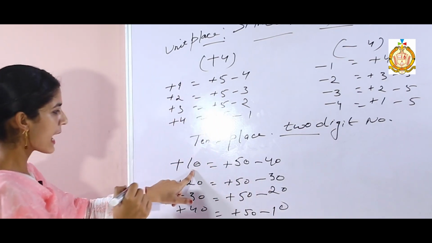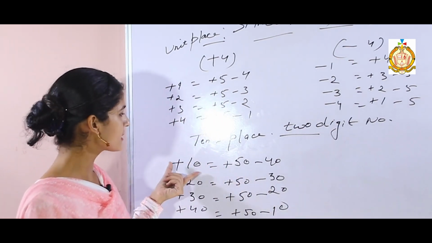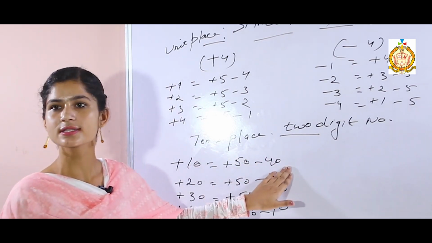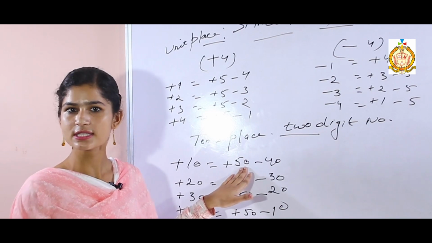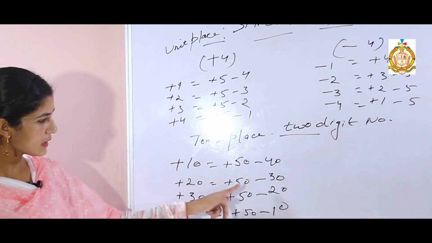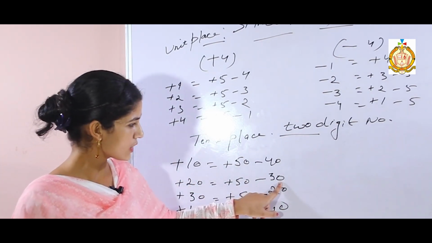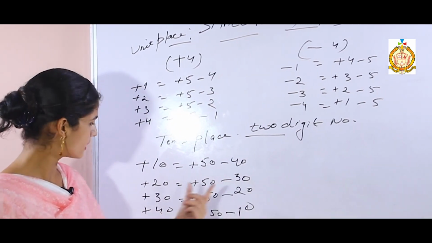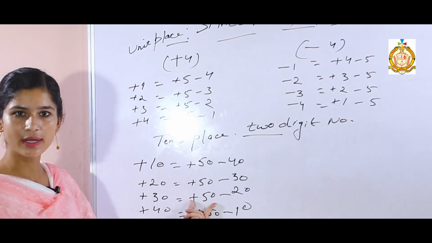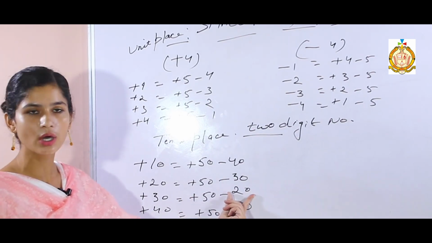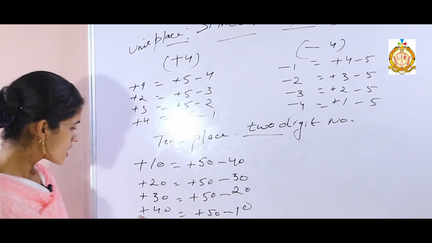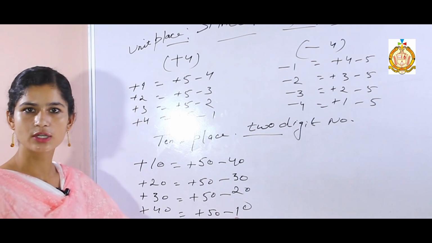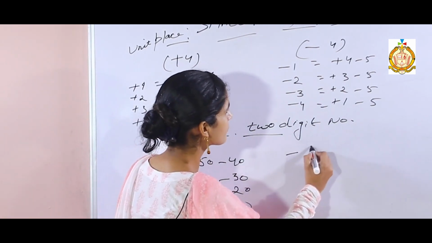What is the small friend formula of adding 10? Add 50 minus 40, meaning for 10 your best friend is 40 and your common friend is 50. For adding 20, your common friend is 50 and your best friend is 30, so add 50 minus 30. For minus 20, add your best friend and subtract your common friend. For 40, the best friend is 10, so add the common friend 50 and subtract your best friend 10. Similar negative formulas are there.